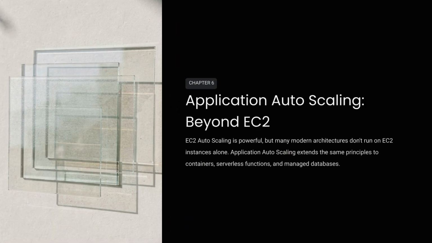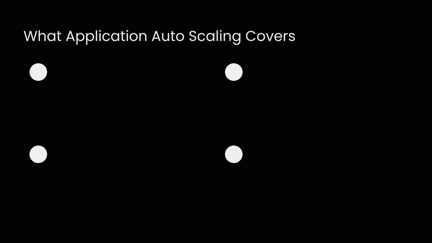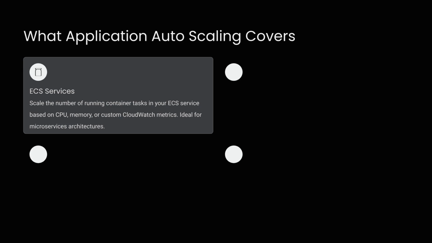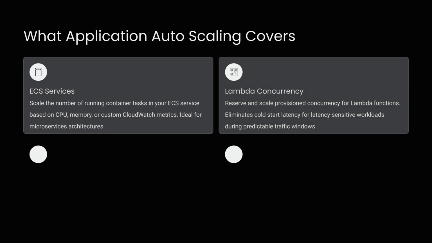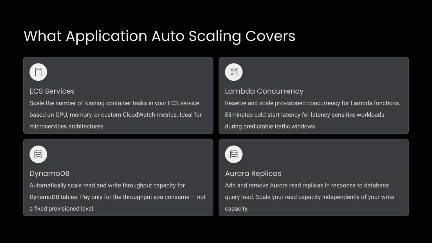Chapter 6 covers application autoscaling, which extends capacity management beyond EC2. Modern architectures often include containers, serverless functions, and managed databases, and application autoscaling extends the same principles to these services. Application autoscaling covers services such as ECS, allowing you to scale container tasks based on metrics. It manages Lambda-provisioned concurrency to eliminate cold starts. It scales read and write capacity for DynamoDB tables and adds or removes Aurora read replicas based on query load.